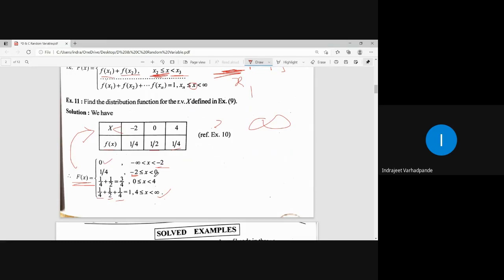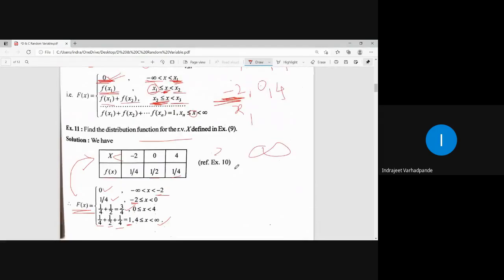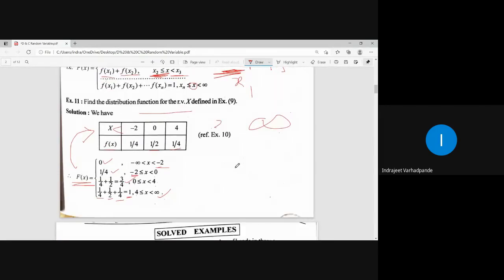From -2 to 0, it is 1/4. From 0 to 4, it is the addition of the two, earlier plus next, that is 3/4. For 4 up to infinity, add all the previous values and that should give you in the last step 1. This is called the distribution function for the random variable capital X.